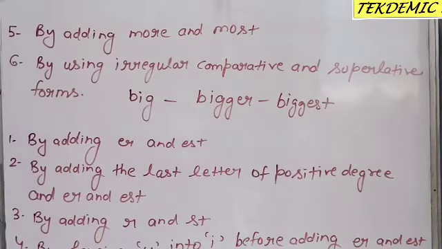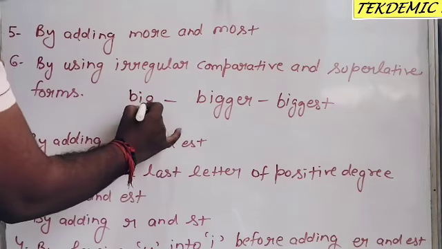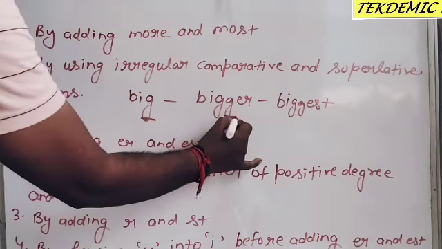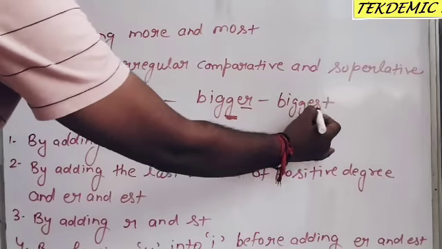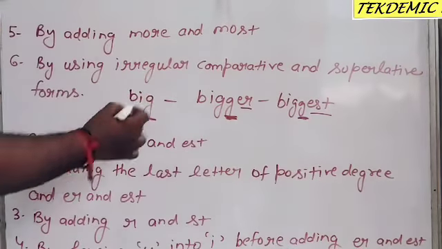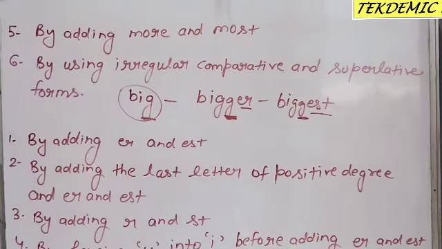In this case we add g and er and est to the positive degree for making comparative and superlative degree. Big, bigger, biggest. Other examples are fat, fatter, fattest, hot, hotter, hottest.